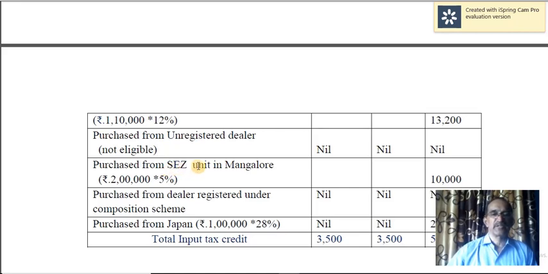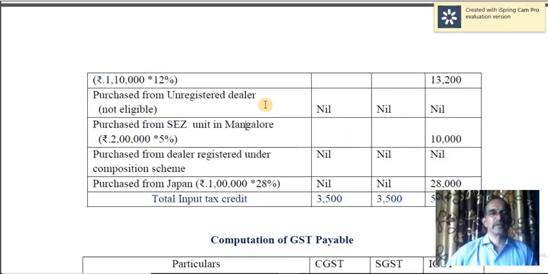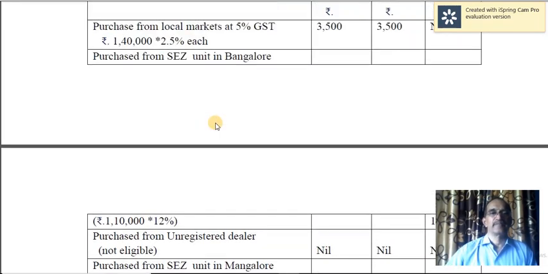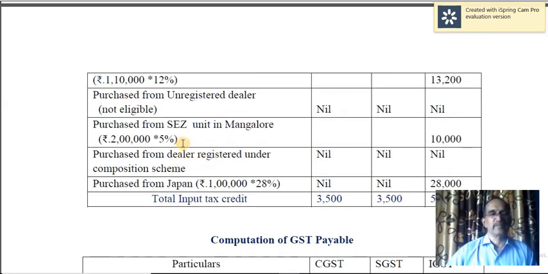Purchase from special economic zone unit in Mangalore, so this is considered to be deemed import, and therefore IGST is applicable. Even though it is from Mangalore, it is not considered to be intrastate supply, so IGST is applicable here. This is an important point to be noted. 13,200, actually supplied to a special economic zone, but still that is taken as deemed import, and therefore IGST is applicable.